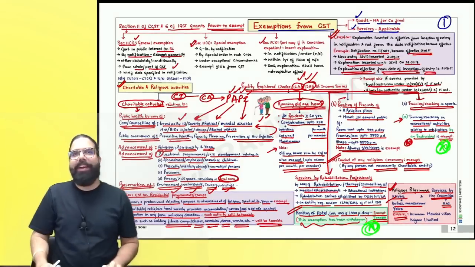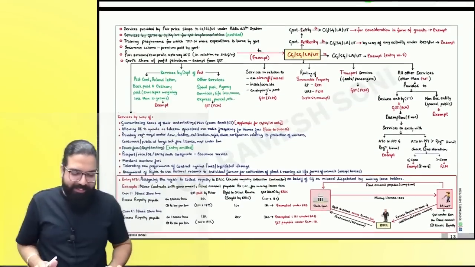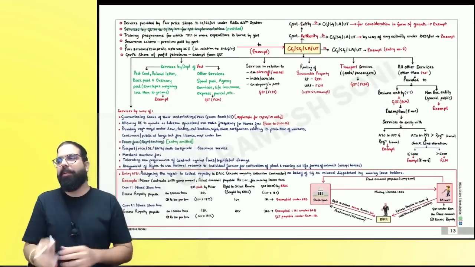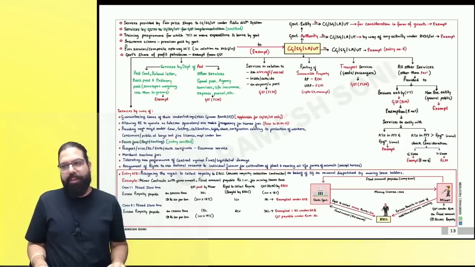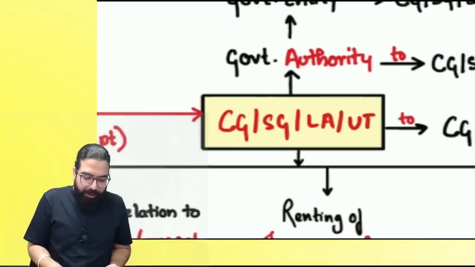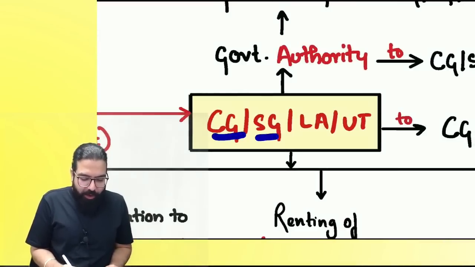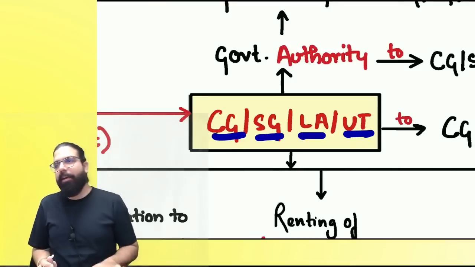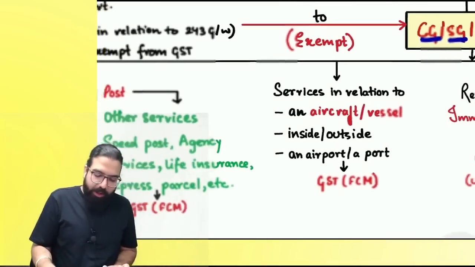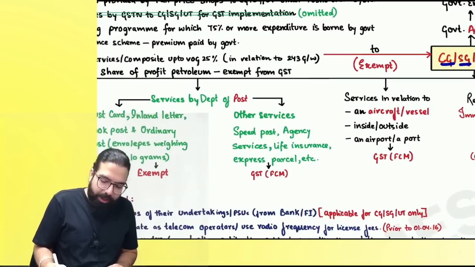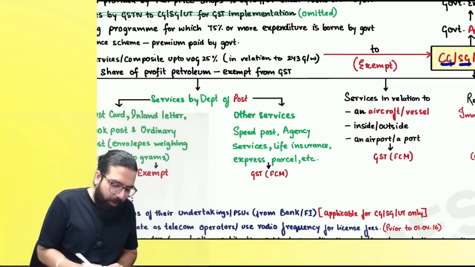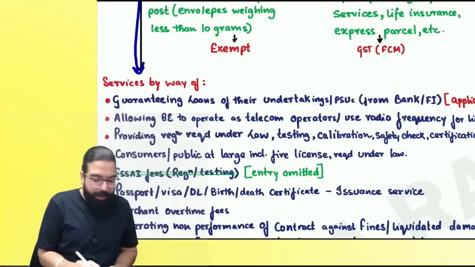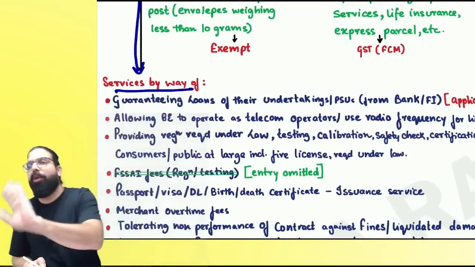Now, let's go ahead and move to the next chart, everyone. The next chart in the chapter of exemption is the chart of government-related services. Please come to your government-related services, everyone. Now, everyone over here, central government, state government, local authority, and union territory government related services we are going to talk about. Now, central government, state government, local authority, and union territory government, if they are going ahead and providing these services, which services, sir? If you go below and see over here, these services, then it will be always exempt.